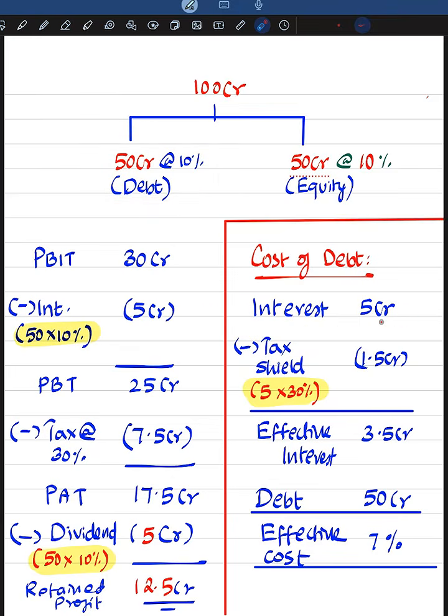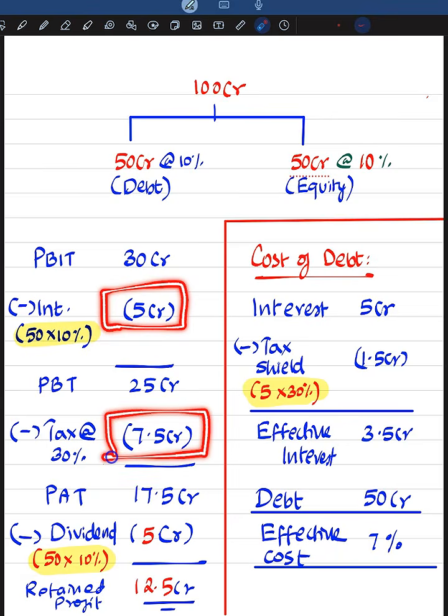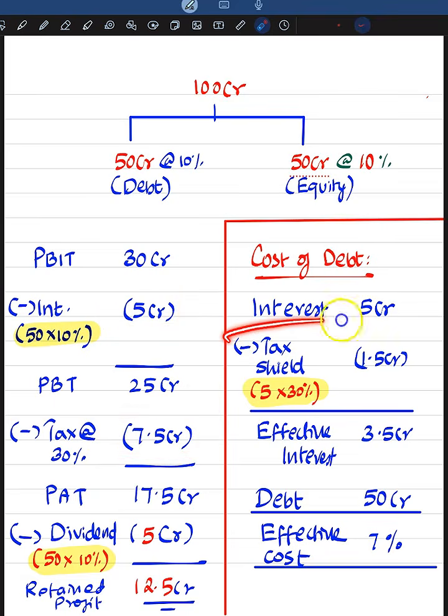But because this business is paying interest of 5 crore, it is actually saving on the taxes. Imagine the scenario where there is no interest. Then this entire 30 crore profit would have been subjected to tax at the rate of 30%. It means they would have ended up paying 9 crore as taxes instead of paying 7.5 crore. So we can say the presence of interest of 5 crore has actually helped this business to pay tax of only 7.5 crore instead of 9 crore. It means they have saved a tax of 1.5 crore.